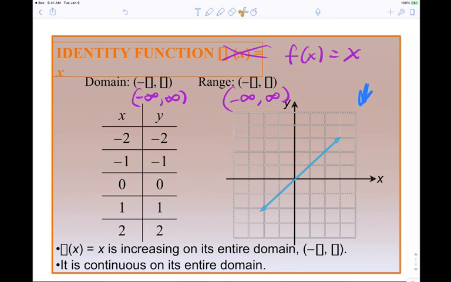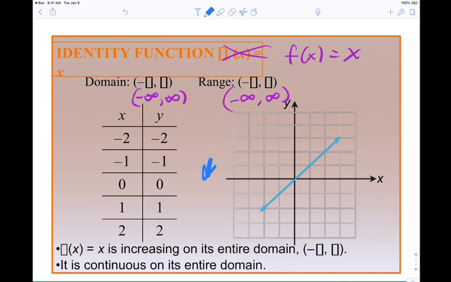It's going up, right? That's what we mean by increasing. As we trace the graph left to right, it goes up. That means the function is increasing. That's the simple explanation. So we say this function is increasing over the entire domain of all reals.